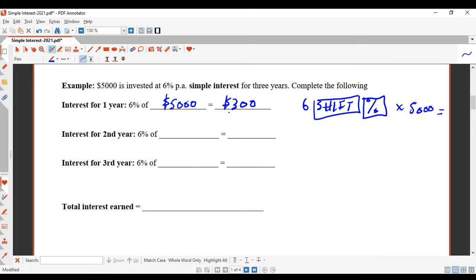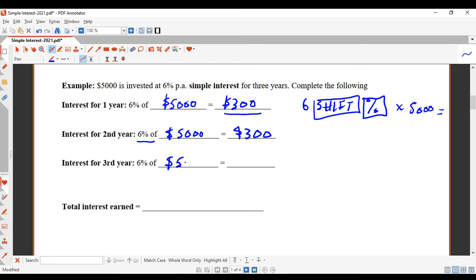Now let's look at it. In your first year, you earn $300 interest through the investment. For the second year, it's also 6% of 5,000 because it's based on what you had in the bank at the beginning. Okay, so that's also going to be $300. And then for the third year, same thing, 6% of 5,000.